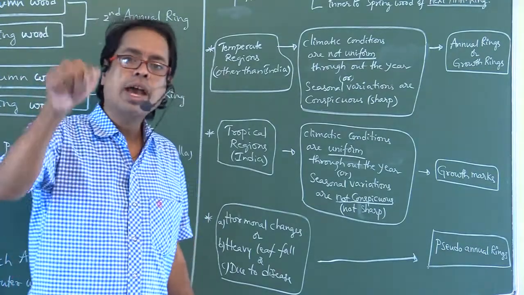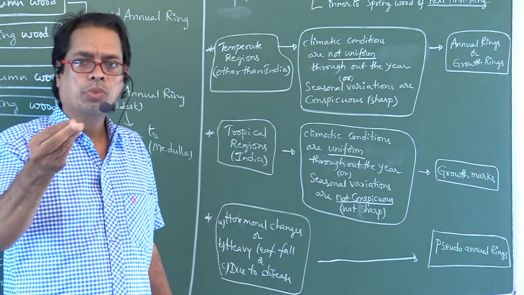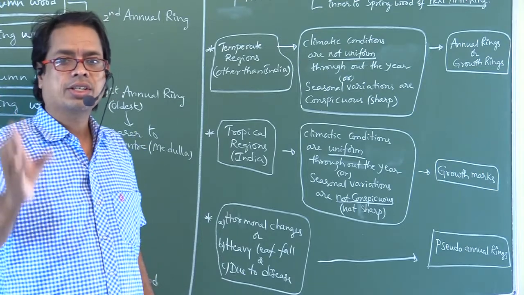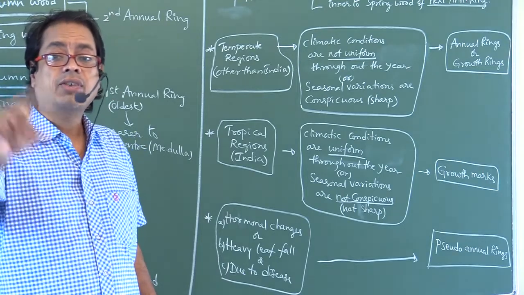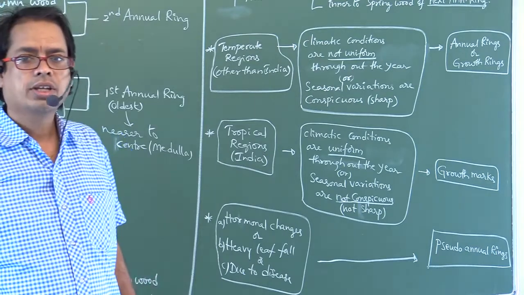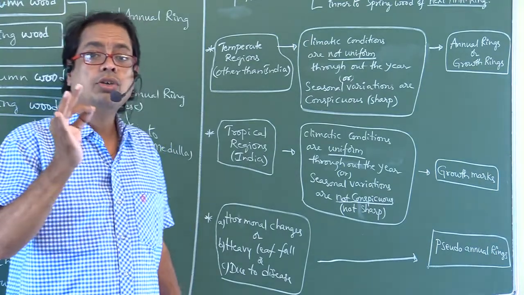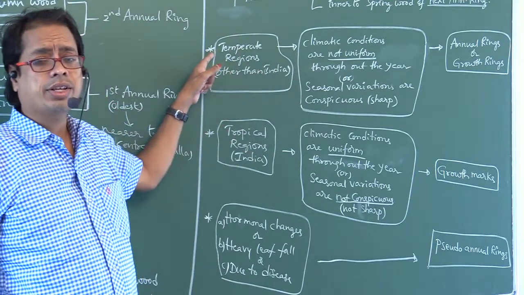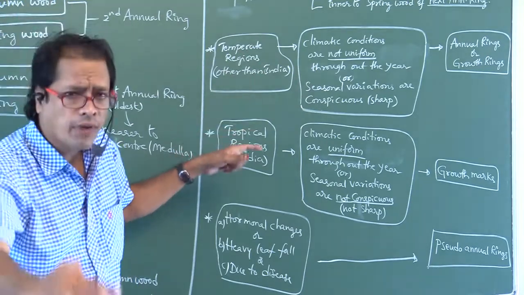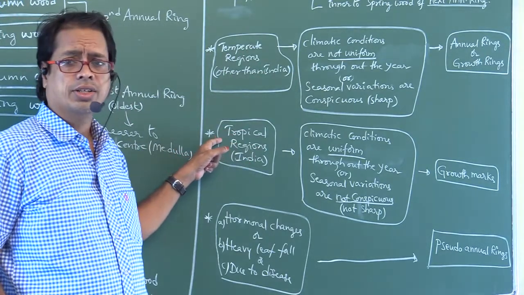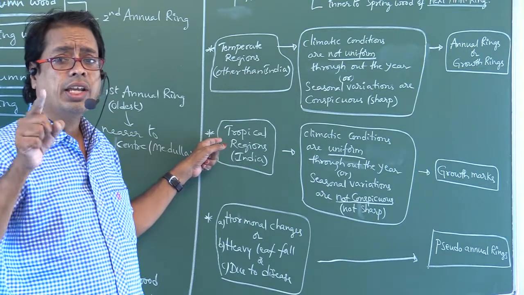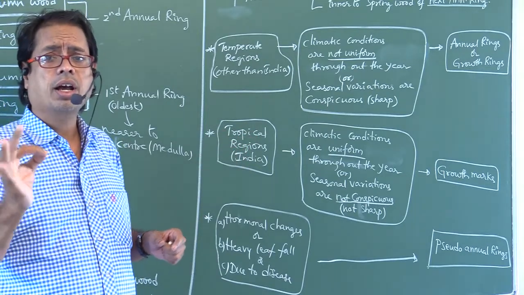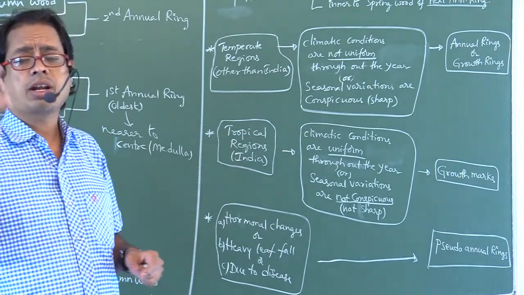When do you find pseudo-annual rings? Due to hormonal changes or heavy leaf fall or due to disease. That type of annual rings are so-called pseudo-annual rings. Climatic conditions are not uniform in temperate regions. Climatic conditions are uniform in tropical regions, example India. Temperate regions, example other than India, that is America, Europe, Germany, etc.